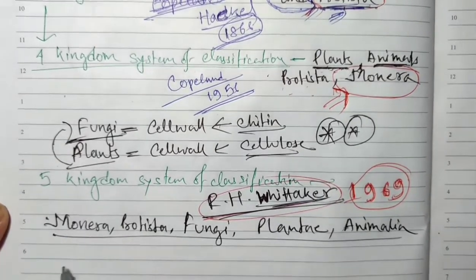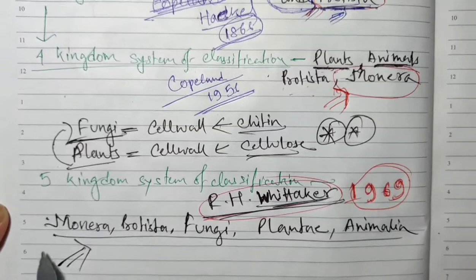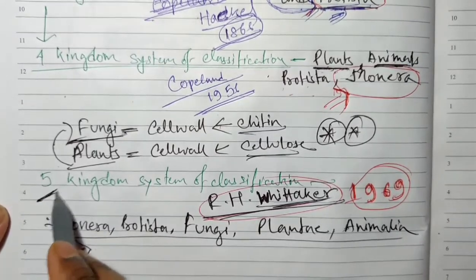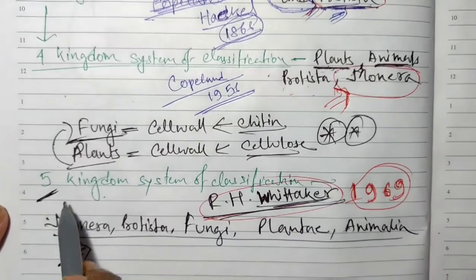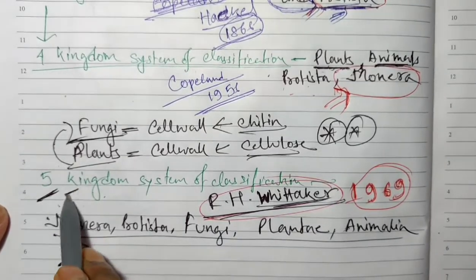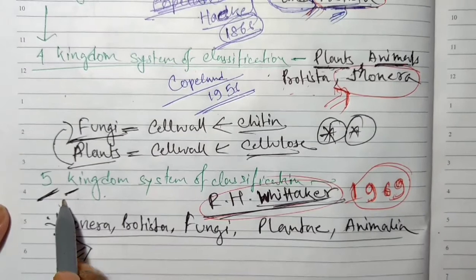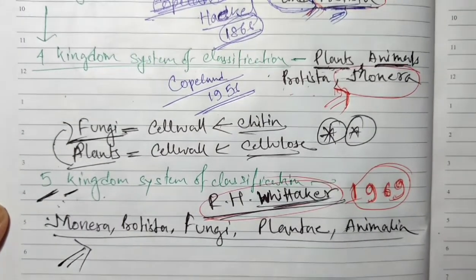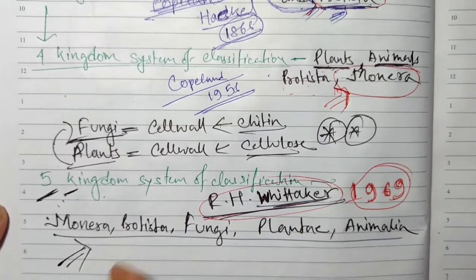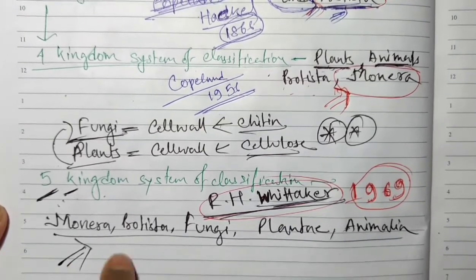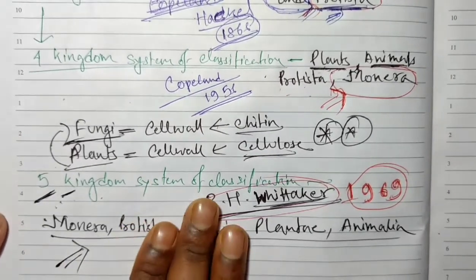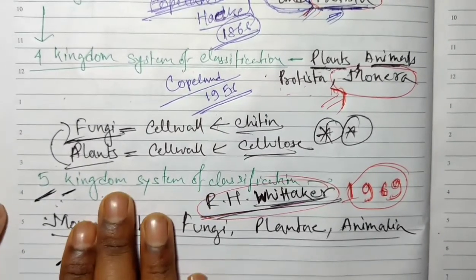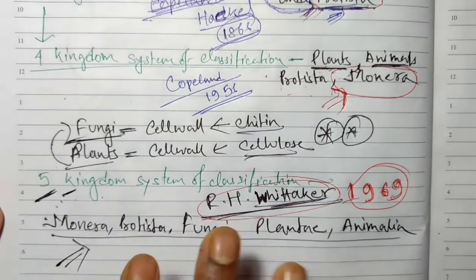And here also we need to understand one more thing, that though we are talking about the 5 kingdom system of classification, and in the NCERT book no such other classification is given, till here it is given, but basically we also can expect that in near future we can see the 6 kingdom system of classification or 7 kingdom system of classification. But as it is given in the book, we will try to discuss these things the same way, we will study only this.